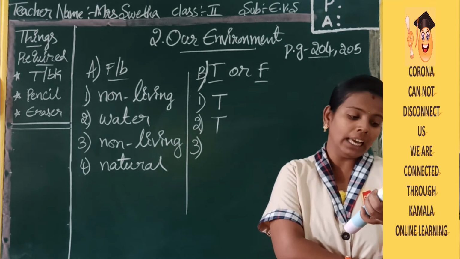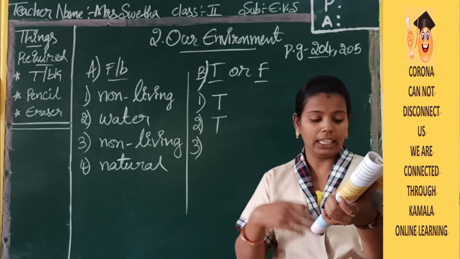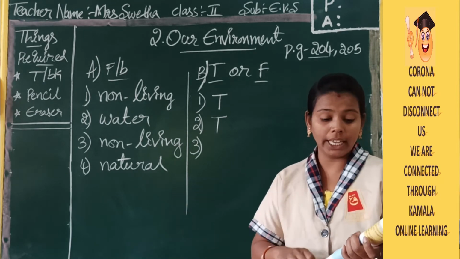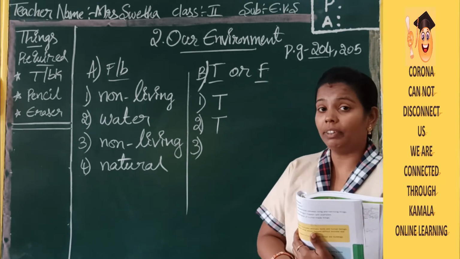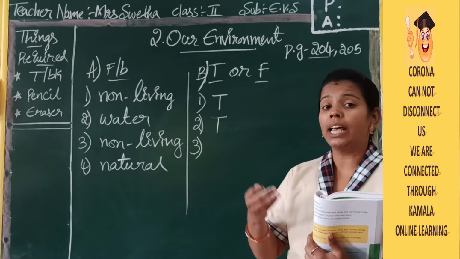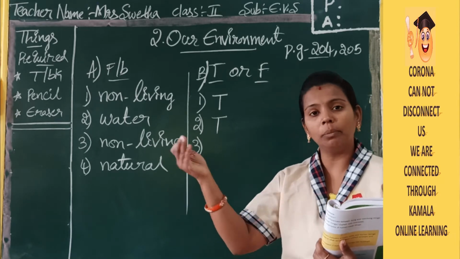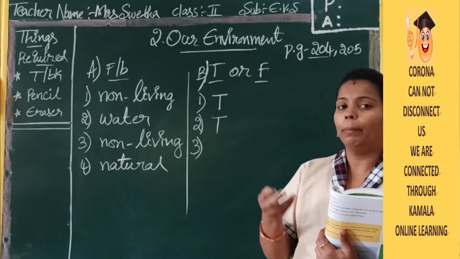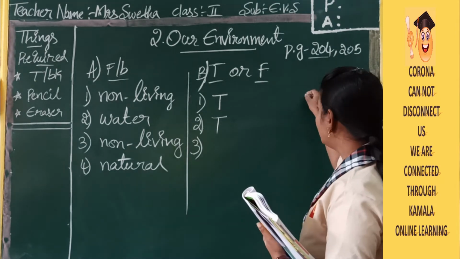See the third one. Like other living things, plants do not breathe. So what are they saying? Like other living things, in the sense animals and human beings, they are saying plants cannot breathe. Breathing, in the sense, what will plants take?